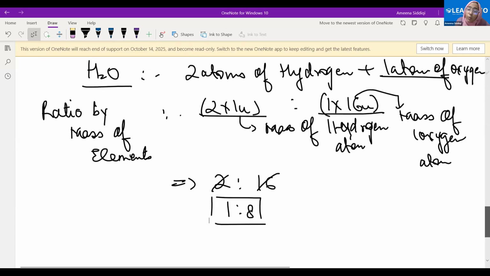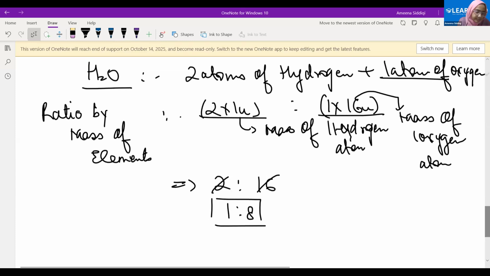So this is 1 is to 8. Now, what does this 1 is to 8 mean? That means every time we are taking one part of hydrogen in mass, I'm not talking about a volume, I'm not talking about the number of atoms, I'm talking about one part of hydrogen by mass, then I will have 8 parts of oxygen by mass. Example, if I'm having 1 gram of hydrogen, I will have 8 grams of oxygen to combine with that 1 gram of hydrogen to give me water.